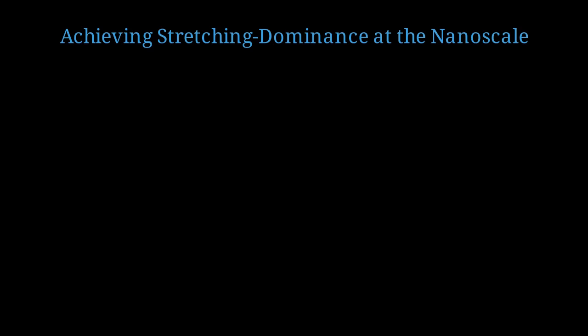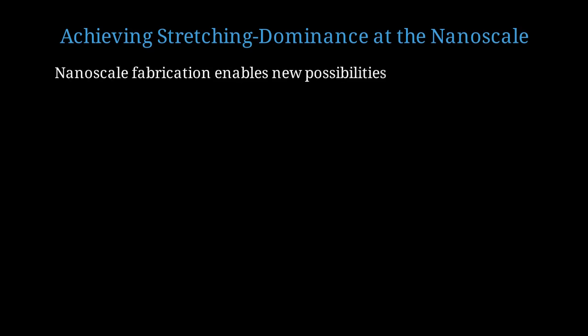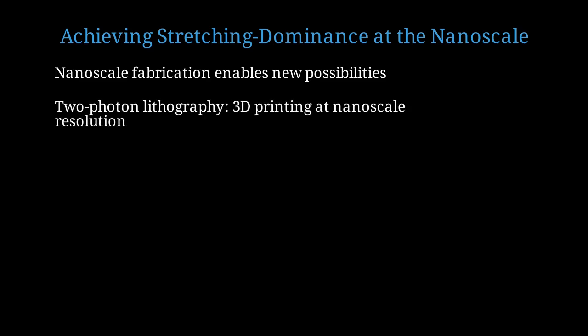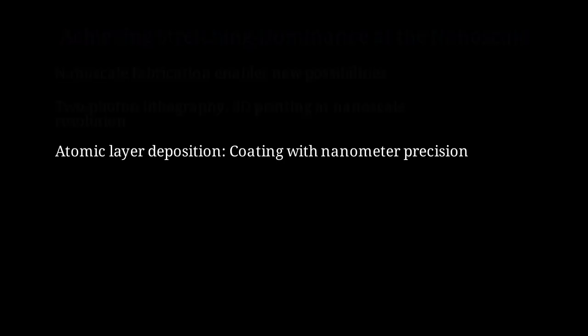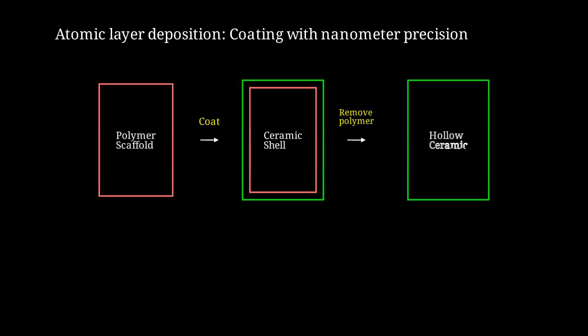The question now becomes, can we fabricate these optimal architectures at the nanoscale? Advances in nanofabrication techniques, particularly two-photon lithography and atomic layer deposition, have made this possible. Two-photon lithography allows us to write three-dimensional structures with feature sizes down to 100 nanometers. Atomic layer deposition enables us to coat these structures with ceramic or metallic materials with nanometer scale thickness control. The fabrication process involves creating a polymer scaffold using two-photon lithography, coating it with ceramic via atomic layer deposition, and then removing the polymer to leave a hollow ceramic nanoarchitecture.